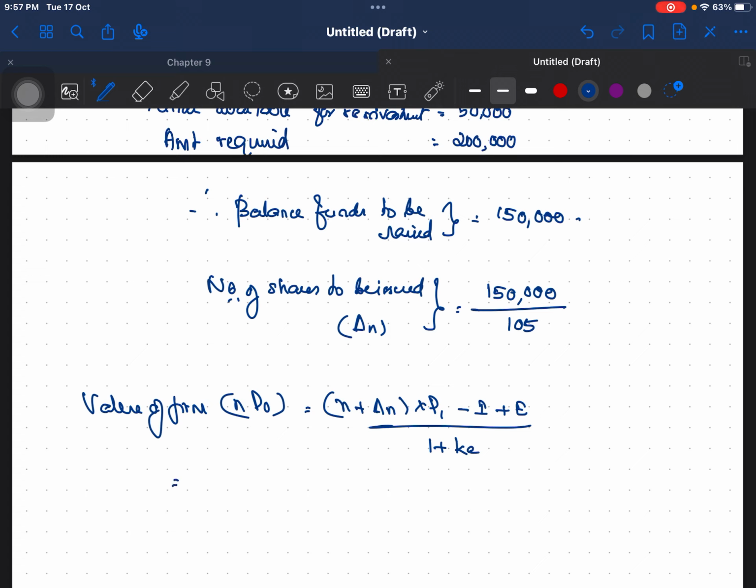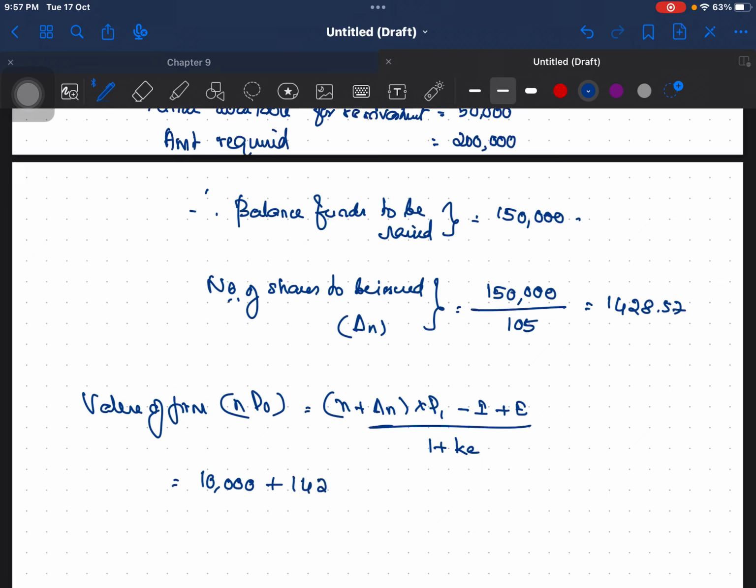So that is equal to n as 10,000 plus 1,50,000 divided by 105, which is 1428.57.